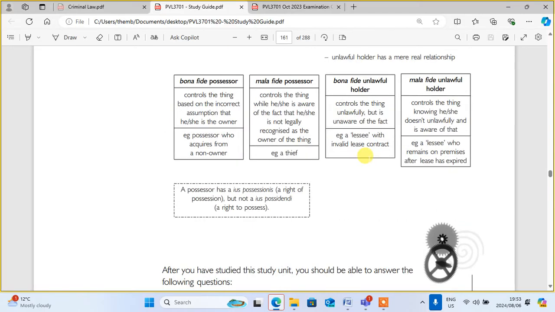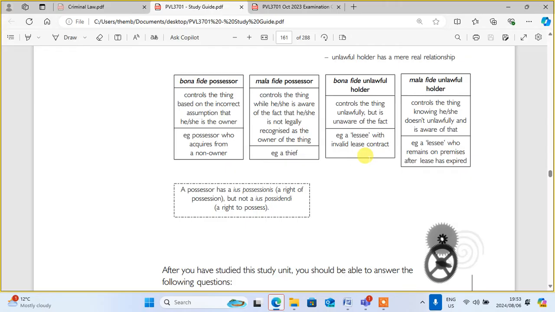So when I told you this, it means that in the examination, when you get a question about the real relationship, it's going to be easier for you to answer such a question. You don't even need to read about a lawful holder, holding. That's why I'm saying this study guide you don't need to read. You just understand, go and write, and pass. So now you know about the malafide.